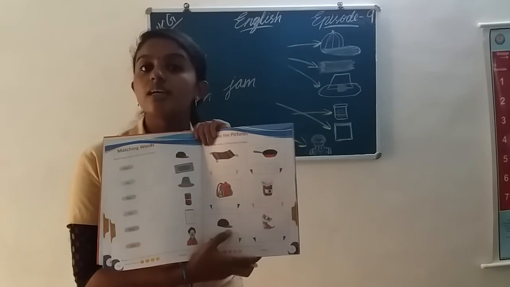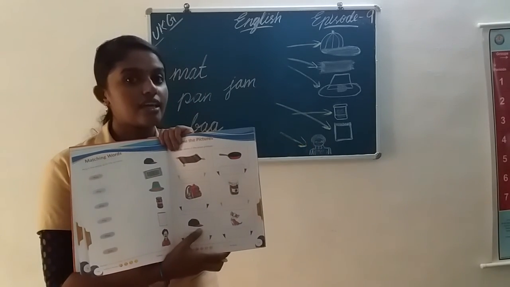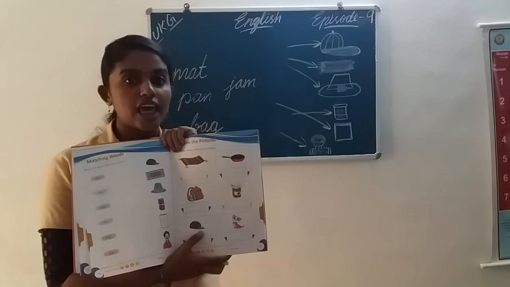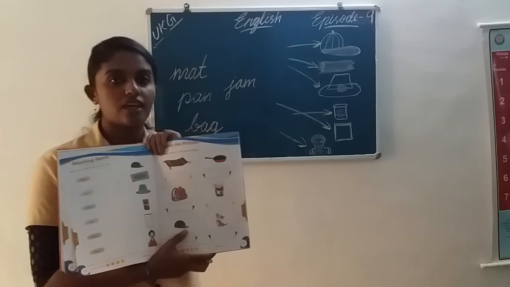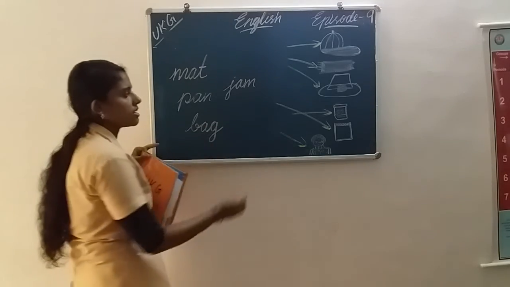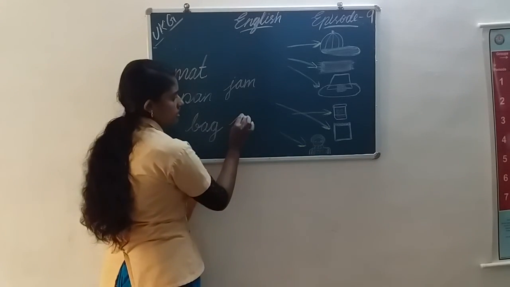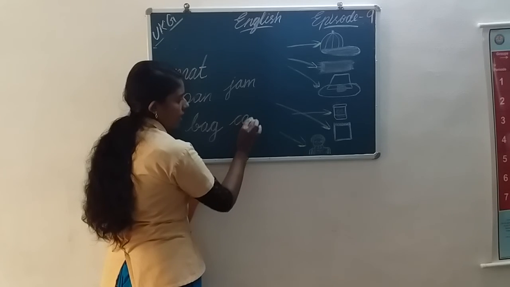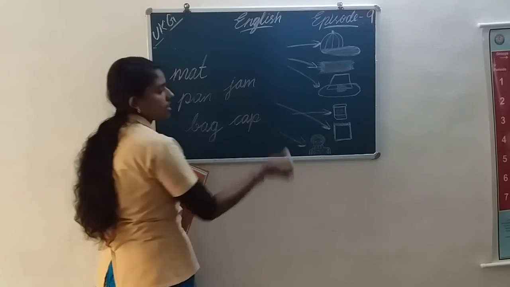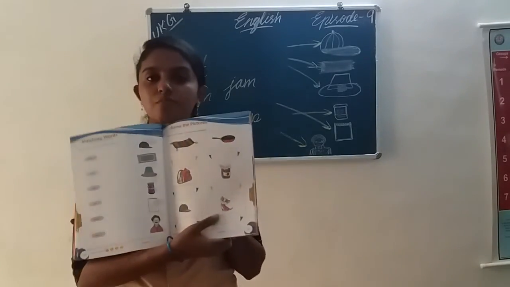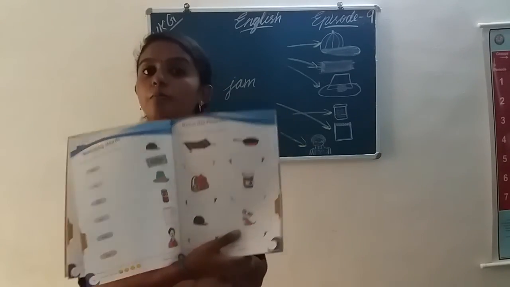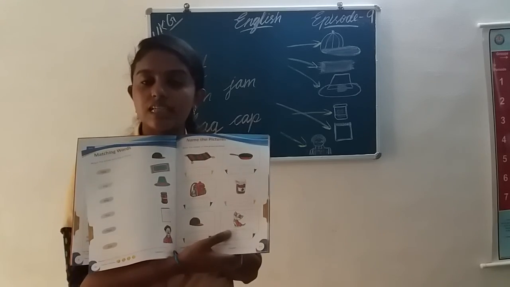Cap. What is this? Cap. What is the spelling? C-A-P. Cap. Say it out. C-A-P. Cap. How should I write cap? C-A-P. Cap. Okay, and the last picture is, what is this?